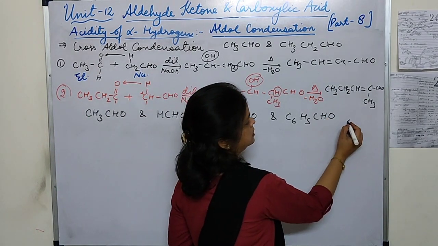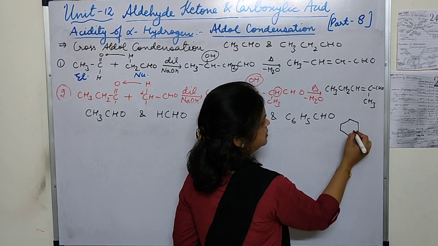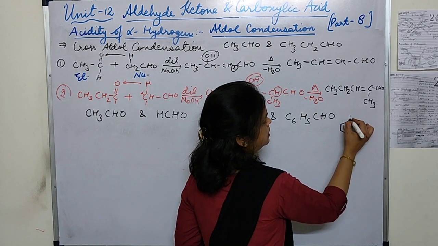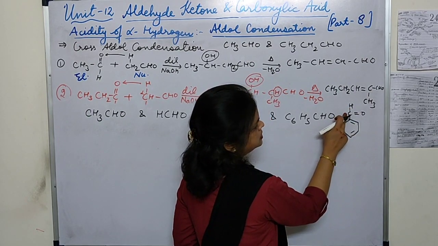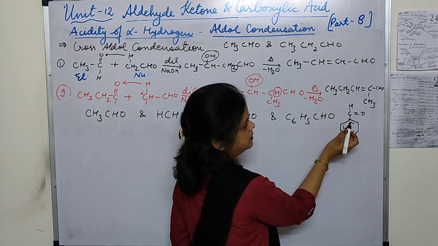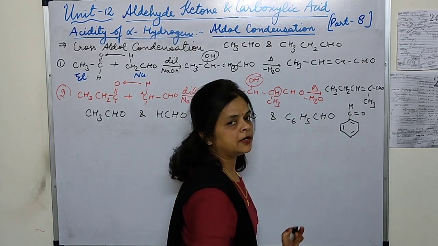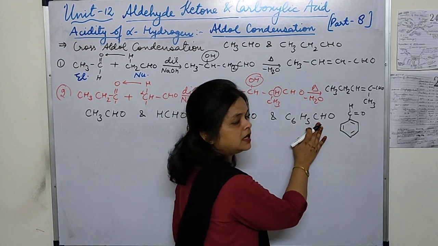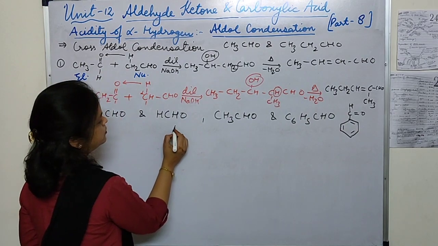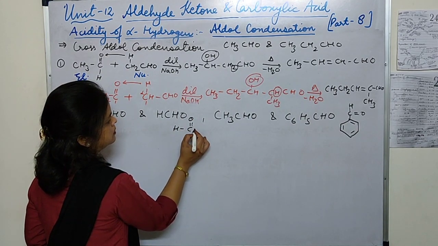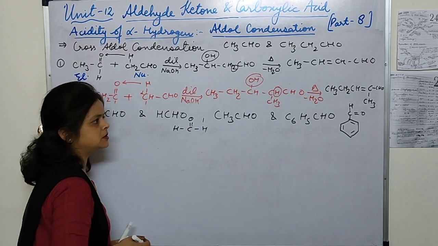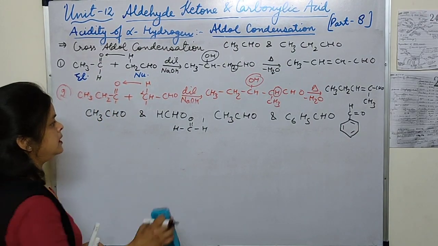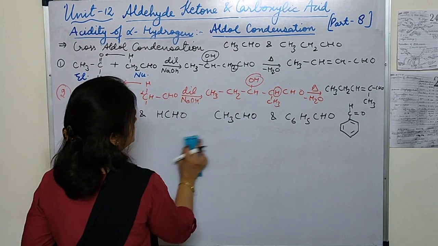If you draw its structure, how does it look? You draw the benzene ring and here C double bond O, H. Now see, the carbon attached here is the alpha carbon, and this carbon has no hydrogen, so it is not having any alpha hydrogen. How do you draw formaldehyde? Here there is no alpha carbon at all, so alpha hydrogen is not possible. So how will we write the aldol condensation products in such cases?